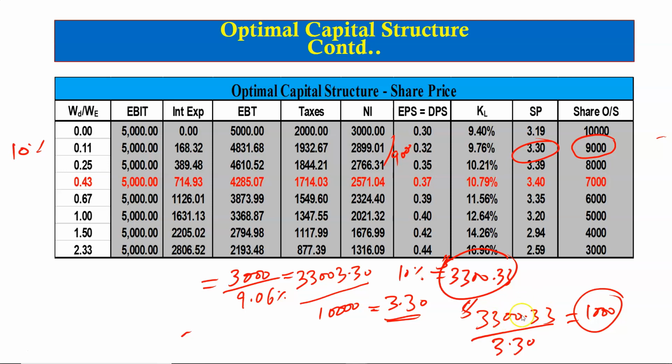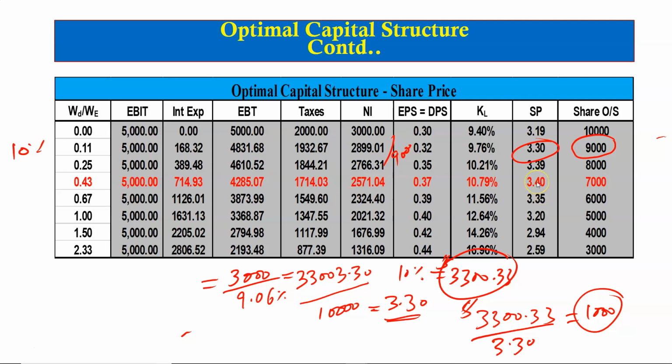So 20% of the value of the firm divided by the share price, which will be 3.39, that will give you 2,000 shares. So the number of shares here will be equal to 8,000 then, and then dividing the net income by the outstanding number of shares if the company borrows 20% is equal to 0.35 EPS, which is also equal to the dividend per share. As we see here from this column, the share price is maximized at $3.4 when the company borrows 30% and is 70% equity financed.